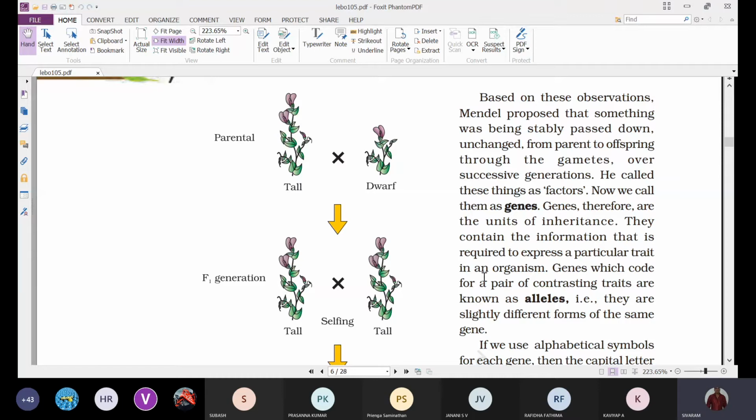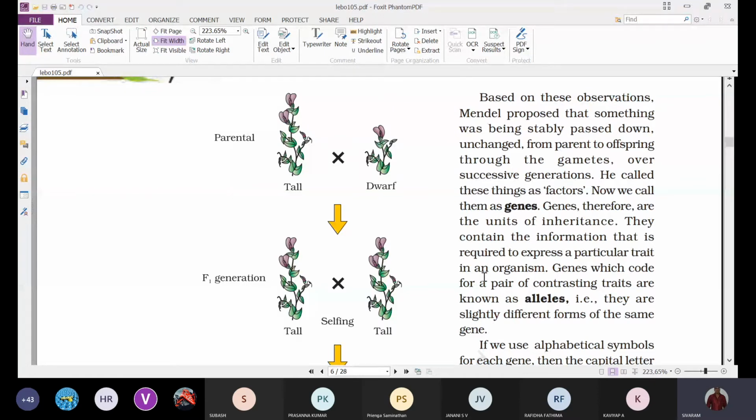So what is the bridge between the parents and offspring? The gametes. From the male parent a male gamete will come, and from the female parent a female gamete will come, and both will undergo fertilization and result in the formation of a zygote, and that zygote will develop into an organism, we know very well.